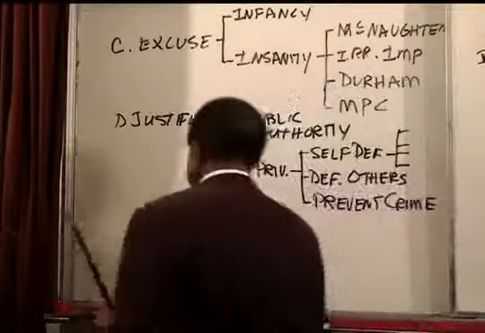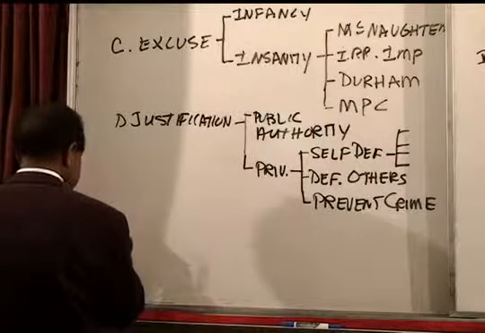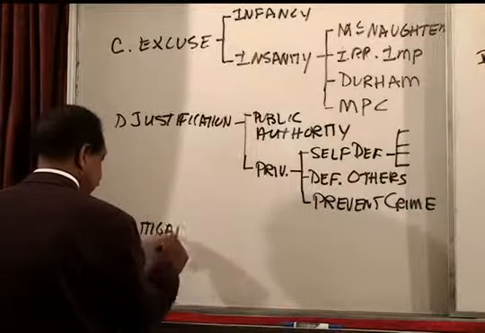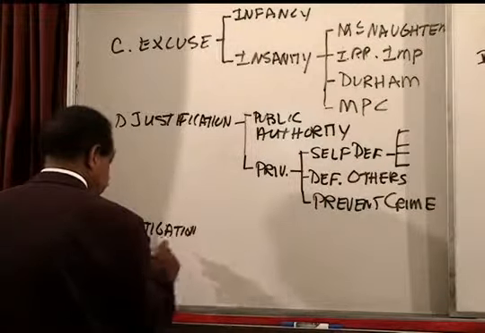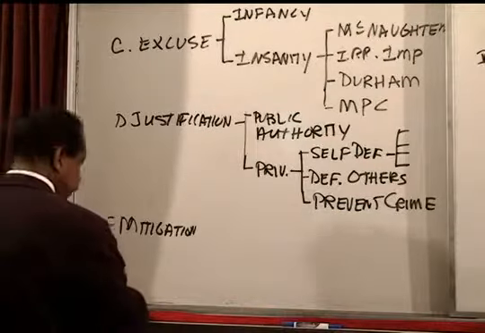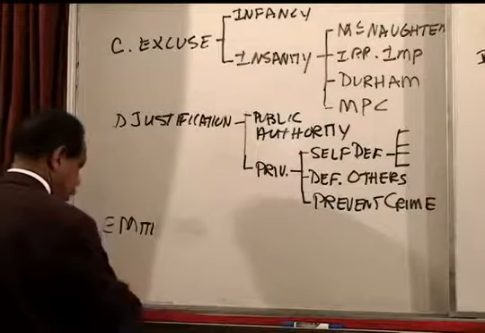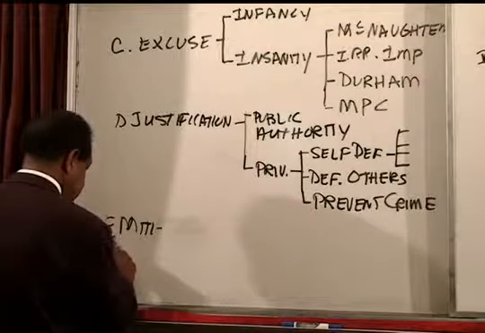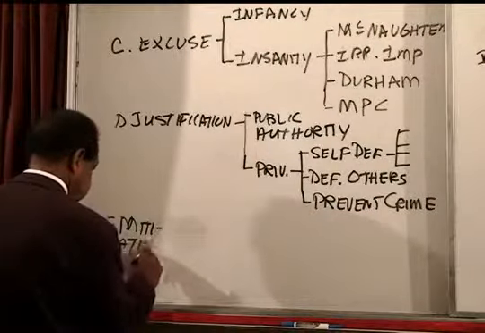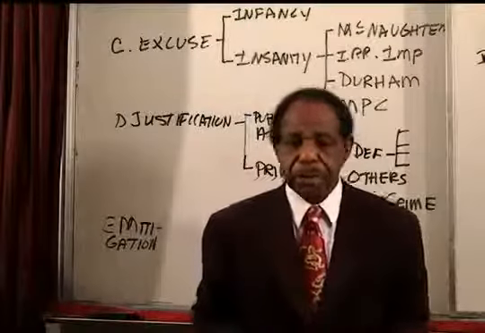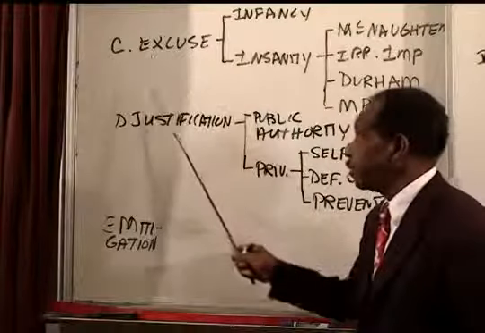Excuse, justification, and finally mitigation. Now, let me point out that excuse and justification are complete defenses.